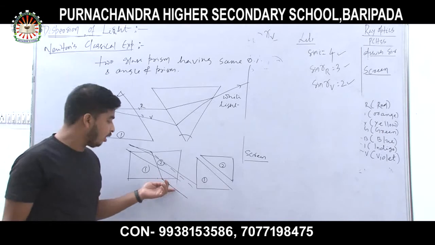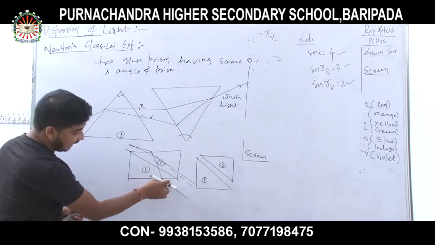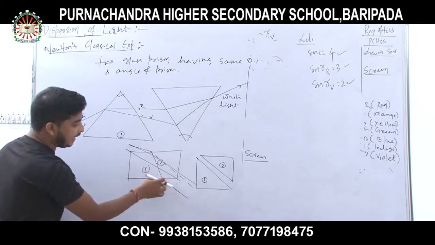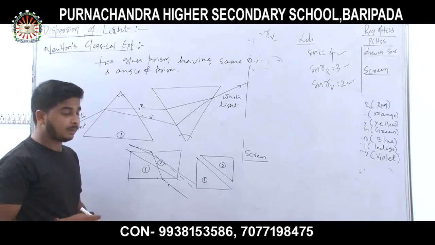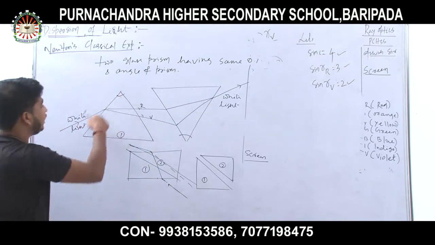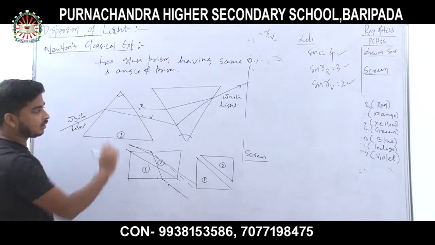That's why there is no formation of 7 colors, because there are two parallel refracting surfaces. But in a prism, the two sides are not parallel. That's why seven colors are formed.